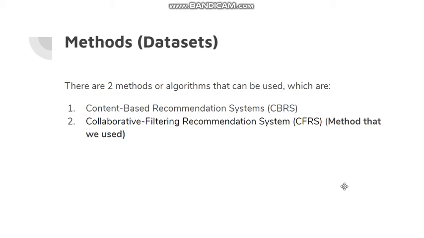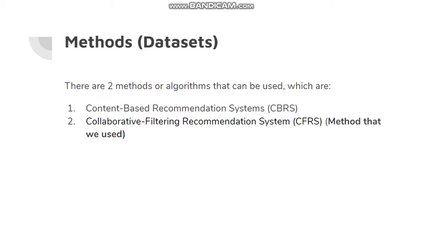So for the methods, actually there are two algorithms that can be used, which are content-based recommendation systems, also known as CBRS, and collaborative filtering recommendation system, which is the method that we use right now. A content-based recommendation system is a method that recommends items based on their features and the similarity between elements of items. For example, we can assume that a user has already seen a movie from the comedy genre. So the CBRS will recommend movies that also belong to the comedy genre.